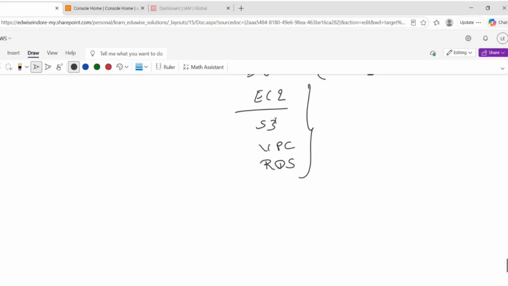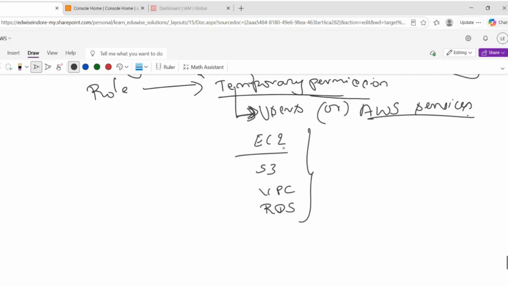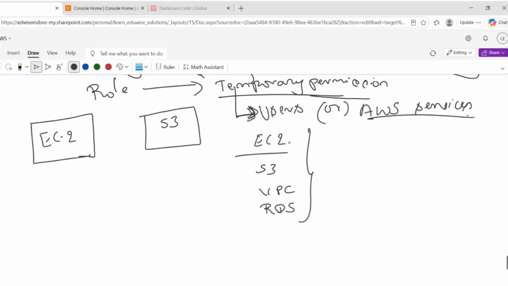Since we already know how to create EC2, I'll take the EC2 example only. Let's assume this is my EC2 server and this is an S3 bucket. No need to worry about what exactly S3 is right now. Let's assume S3 is simply storage.